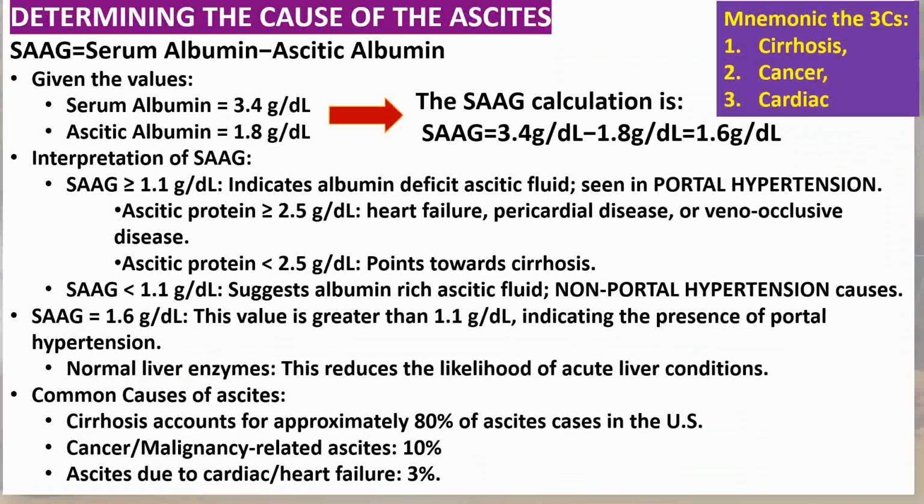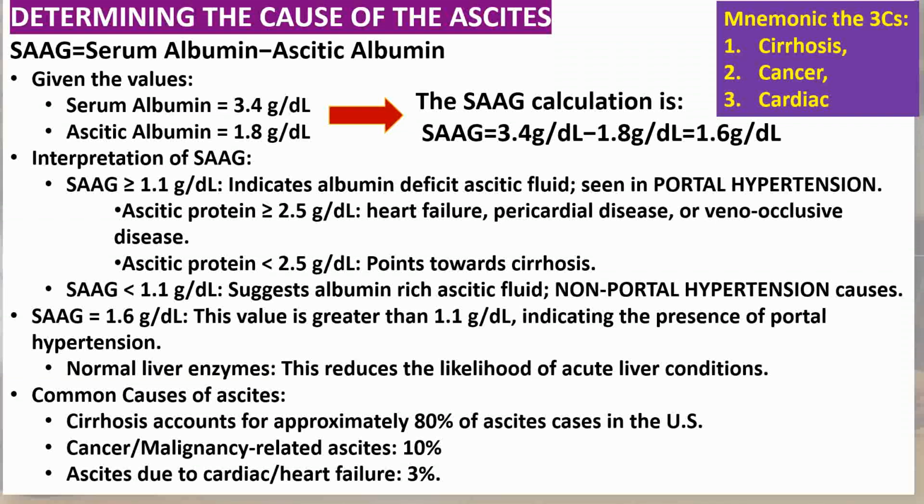A SAAG of 1.1 grams per deciliter or higher suggests that the ascitic fluid is deficient in albumin, a scenario commonly associated with portal hypertension. This condition is often seen in liver cirrhosis and heart failure. On the other hand, a SAAG lower than 1.1 indicates an abundance of albumin in the ascitic fluid, pointing towards causes unrelated to portal hypertension, such as tuberculosis or nephrotic syndrome.